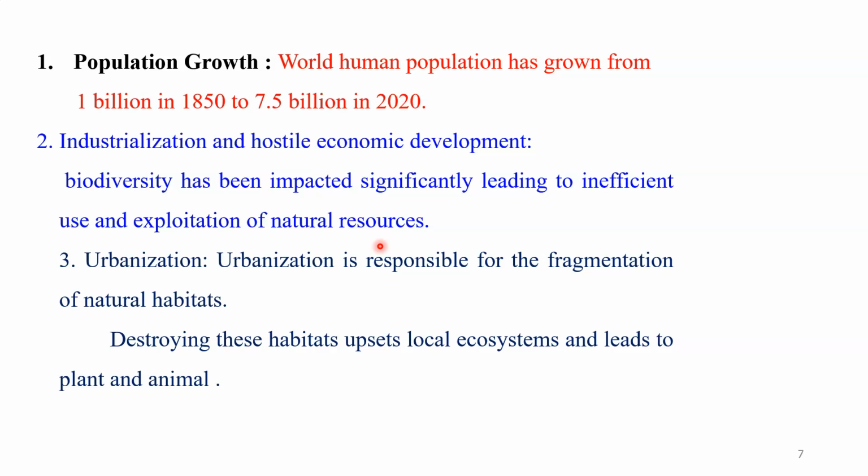But due to urbanization, you don't have continuous forest area around the city. You might have observed in the case of Nasik, Pune and Mumbai, everywhere these metropolitan cities are expanding at a rapid rate, and that affects whatever area was available under forest around that city, which is totally fragmented into small pieces. Therefore, in that area the natural habitat is totally disturbed, and that indirectly affects the loss of biodiversity at that place.